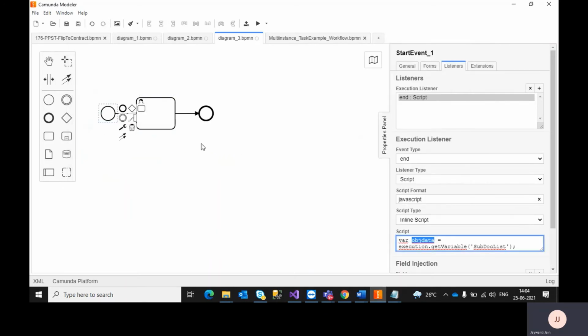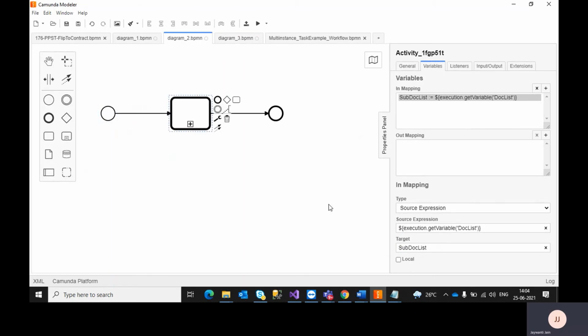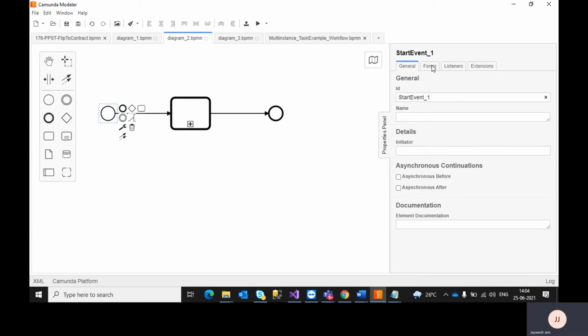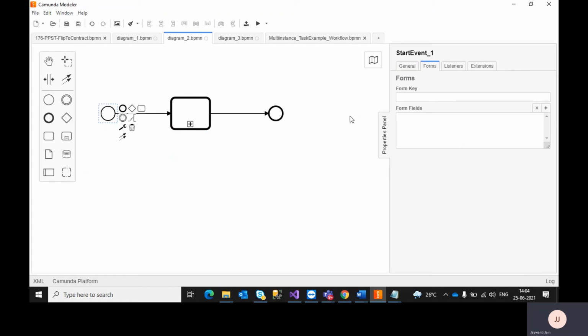If I want to perform some operations, then I need to do them based on this subdoclist variable name. So in this way, you are not using a parent variable. Instead, you are passing a variable to a child process through a different name.